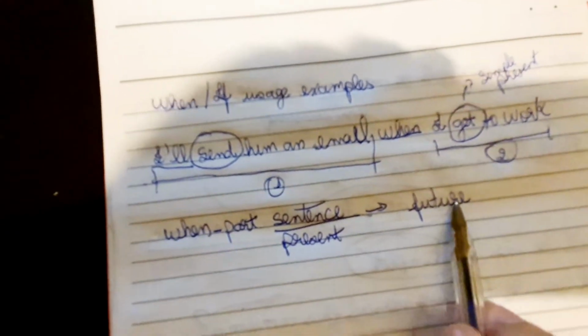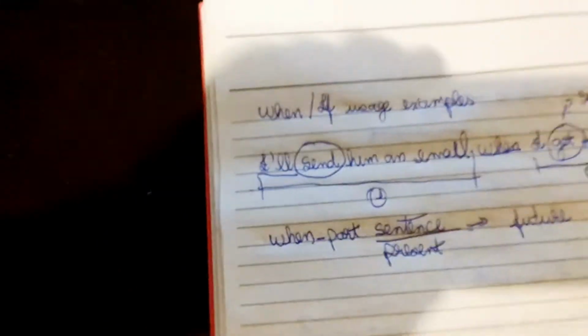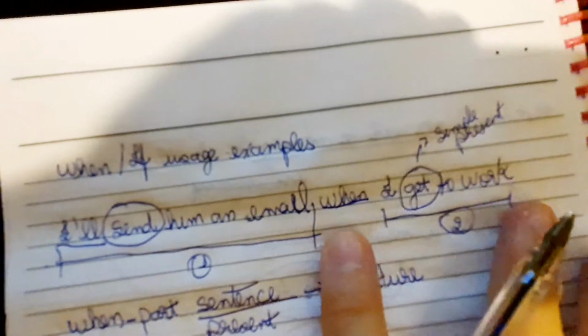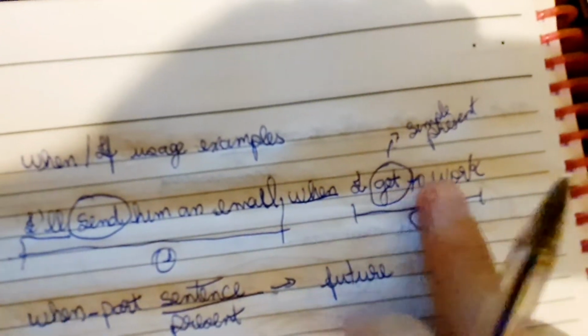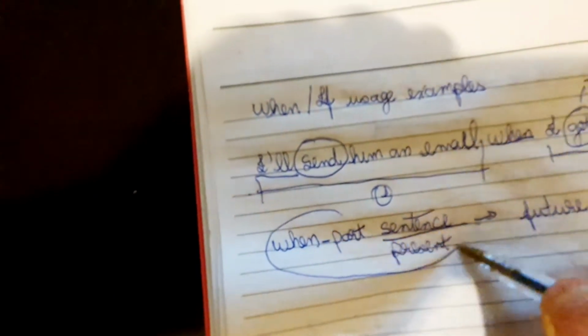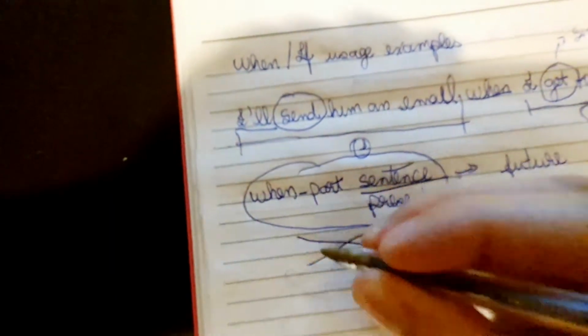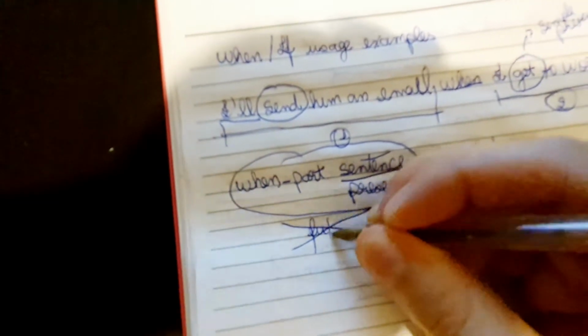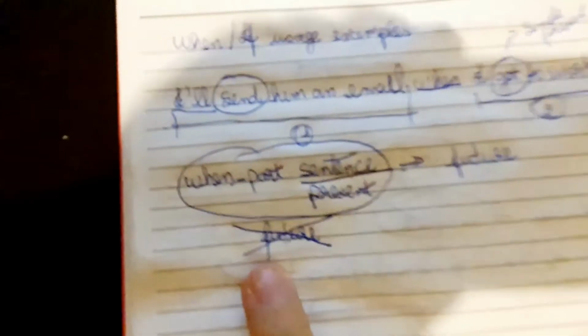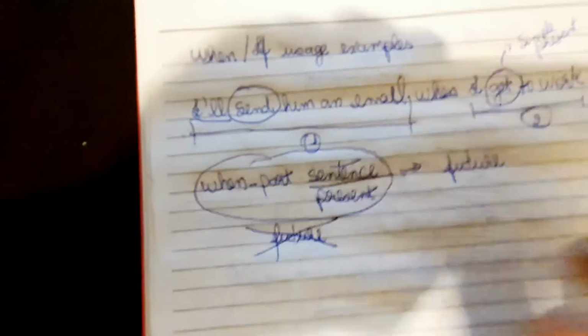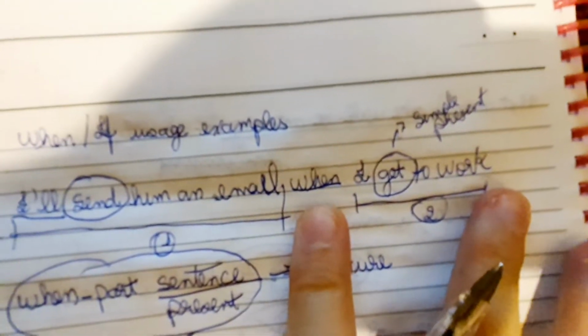Okay, so it's wrong if you use when I will get to work. Why is it wrong? Because when you have a when sentence, it's not possible to use the future. If you use the future, it's wrong. A when sentence, this is a when sentence, right?